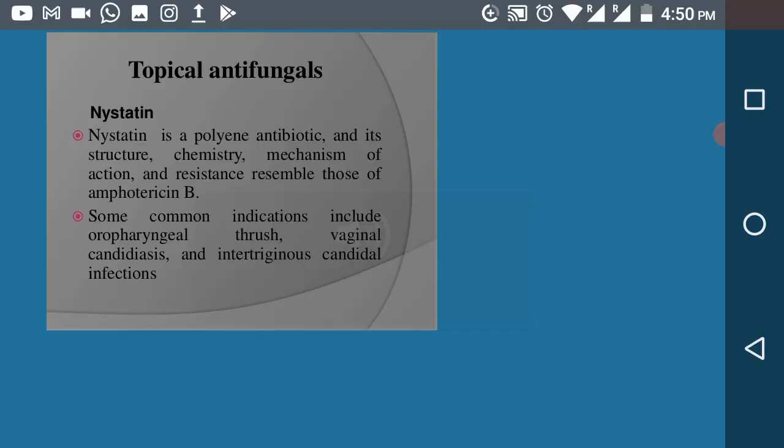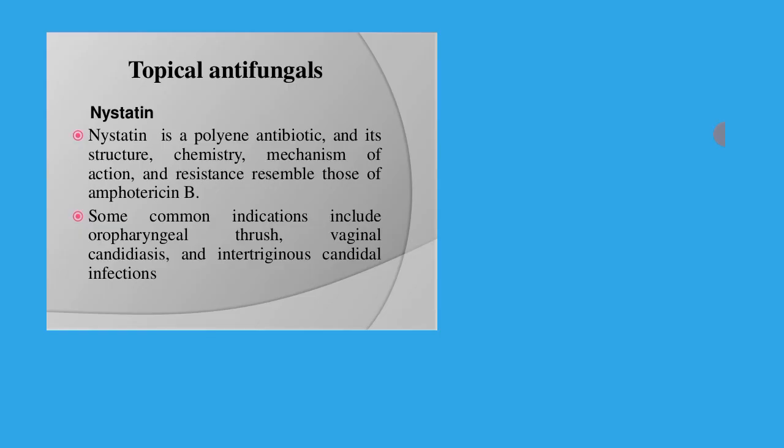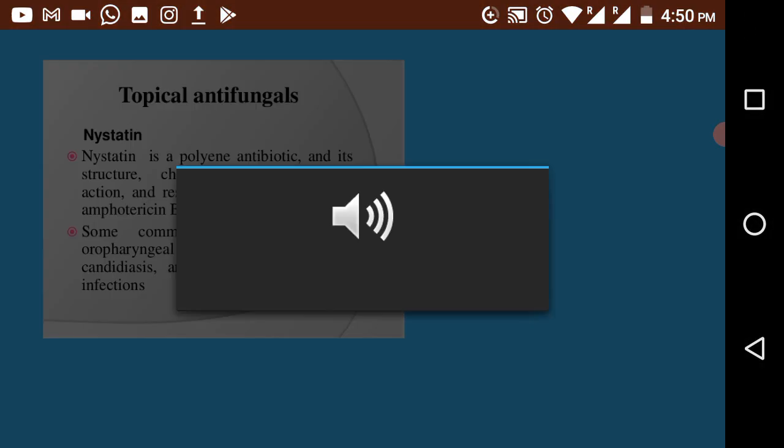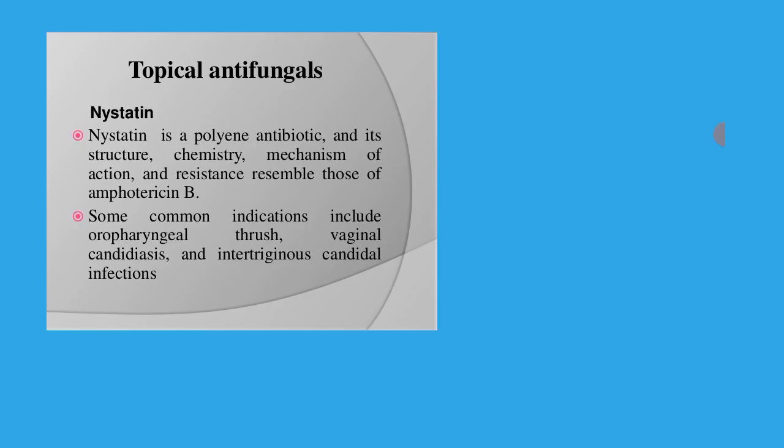The mode of action of this drug is very similar to the previous one that we saw, amphotericin B. It will also bind to ergosterol, and thereby it will leak the molecules present inside the fungal cell that are responsible for maintaining stability, pH and optimum conditions, resulting in the lysis and death of the cell.